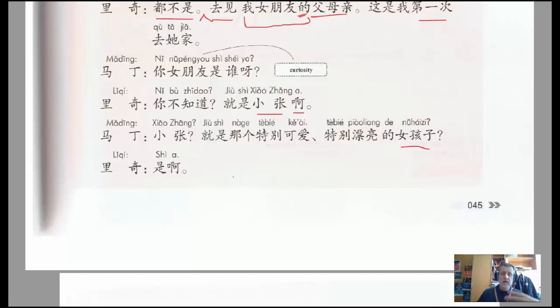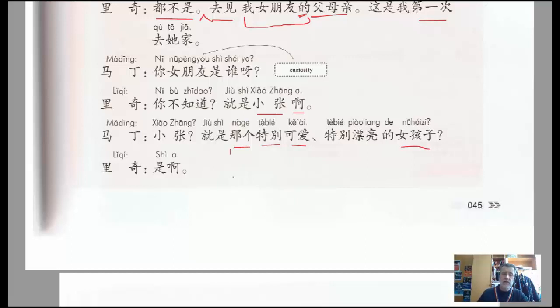The girl is 那个特别可爱. So that 特别 is a new word for us in this lesson, especially or particularly 可爱, cute. We've got 特别 again, 漂亮的女孩子. So here are the two characteristics. It's that particularly cute and particularly beautiful girl. He's asking the question, obviously.